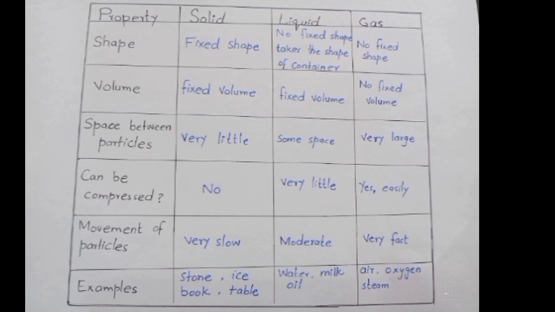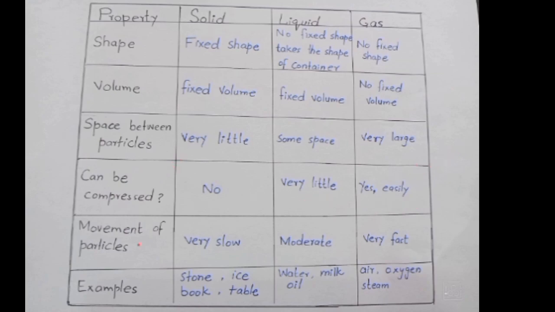The next property that we will study is whether they can be compressed or not. As in solid, particles are tightly packed, there are no spaces between the particles, so we cannot compress them easily. In liquid, there are some spaces between the particles, so we can compress them up to some extent. While in gases, there are free spaces between the particles, so they are easily compressible.